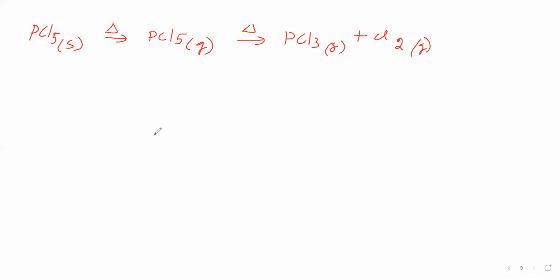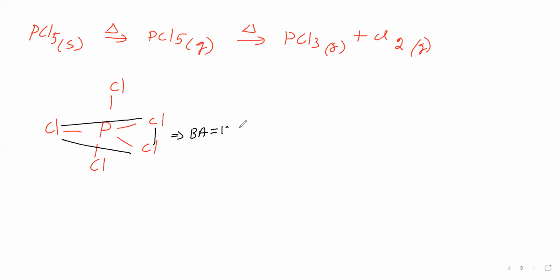Why is it so? Now we will see the PCl5 structure. In the PCl5 structure, these three chlorine atoms are present in equatorial positions. For equatorial positions, the bond angle is 120 degrees. These chlorines are in axial positions, axial chlorines. Here the bond angle is 90 degrees. So the repulsion is high.